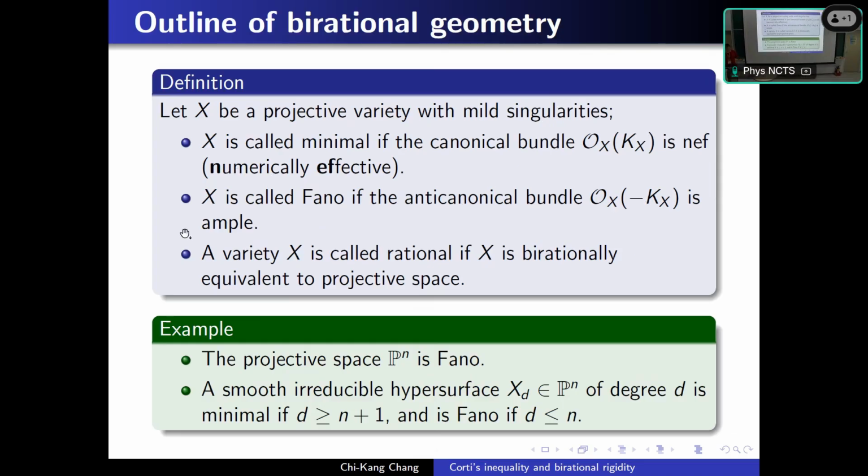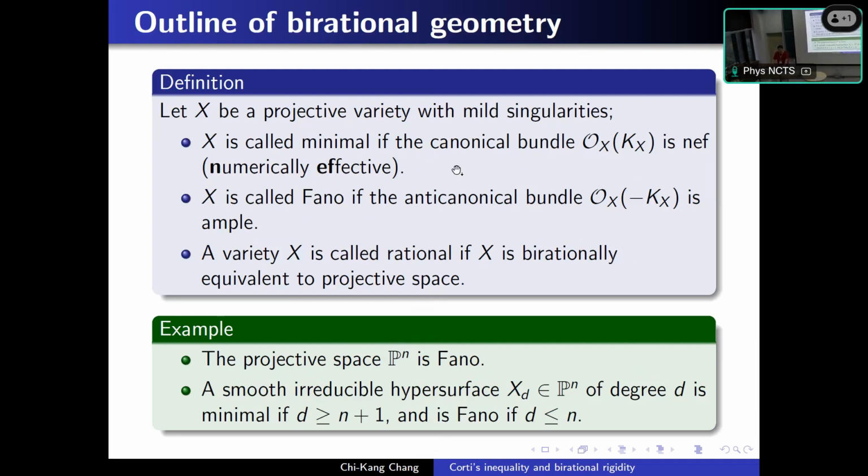Ample is also a notion from algebraic geometry. If we have a line bundle, we can collect the global sections, and taking a basis of global sections gives a map from the variety to projective space. If the map is injective, then we say the line bundle is ample. Although this is a little complicated, at least Fano also means the anti-canonical bundle is very positive.